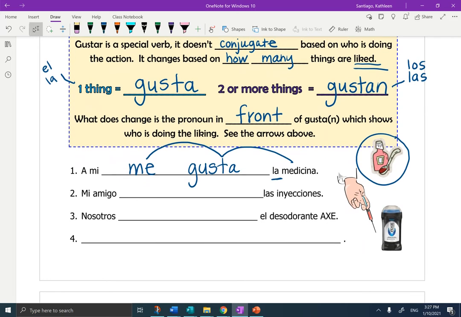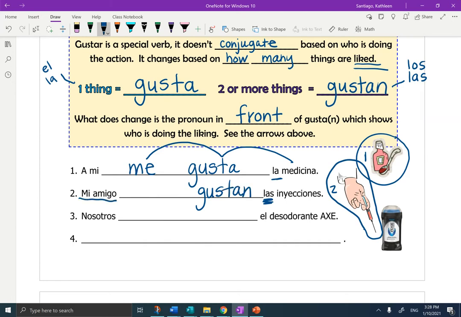Mi amigo. Okay, my friend and las inyecciones. So this is the picture for number 1. This is the picture for number 2. Kind of a cognate. Las inyecciones. If you change that Y to a J. Las inyecciones. I don't like them, and my friend, I hope, doesn't like them. They hurt. I know they're good for us, but they hurt. So I'm going to look at las inyecciones, and I'm going to decide, is it gusta or gustan? This would be gustan.